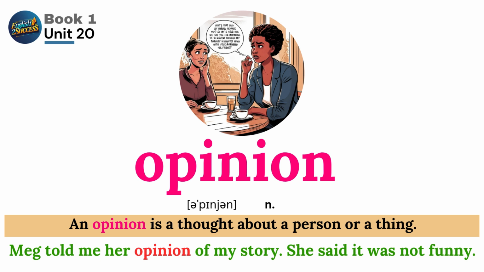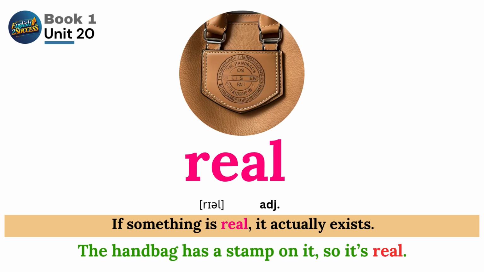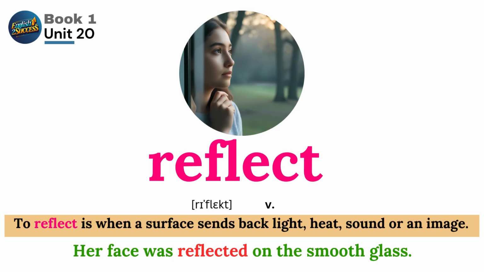Opinion. An opinion is a thought about a person or a thing. Meg told me her opinion of my story. She said it was not funny. Real. If something is real, it actually exists. The handbag has a stamp on it, so it's real. Reflect. To reflect is when a surface sends back light, heat, sound, or an image. Her face was reflected on the smooth glass.